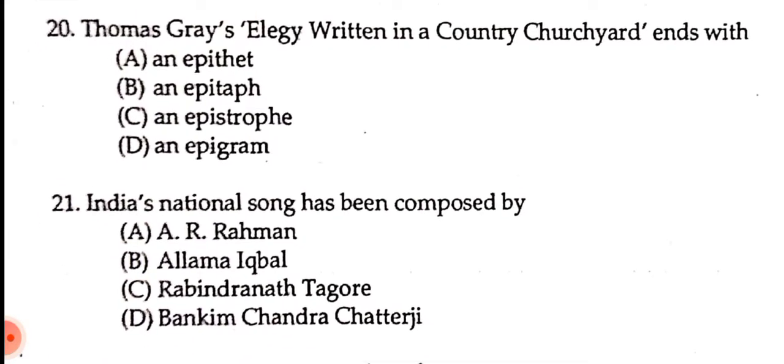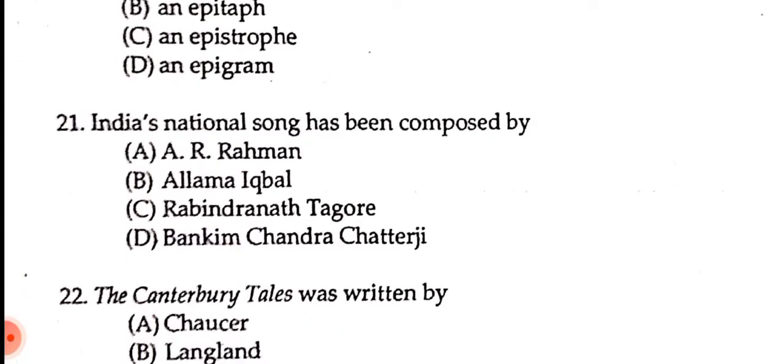India's national song has been composed by. This is one of the simplest questions. Okay, so number A saying A.R. Rahman, number B saying Allama Iqbal, number C saying Rabindranath Tagore, number D saying Bankim Chandra Chatterjee. So what is the correct answer? National song. I will not say. Okay, this is known by you all, and if you don't know, that means it is a matter of shame. I won't answer it. Next question.